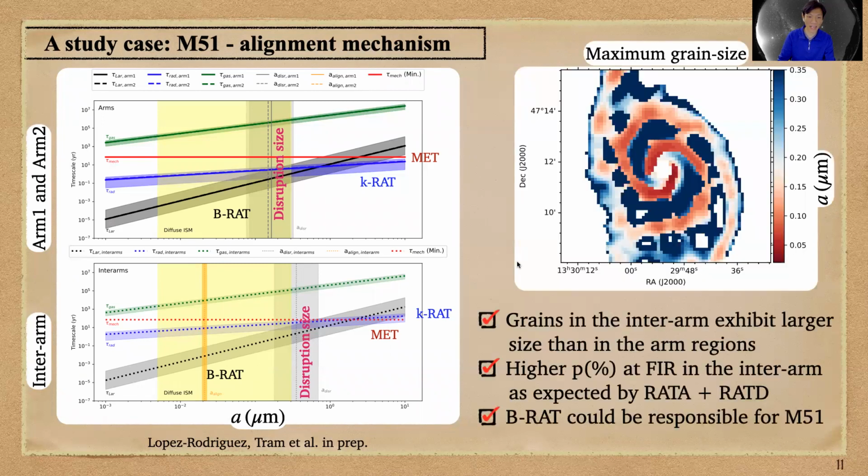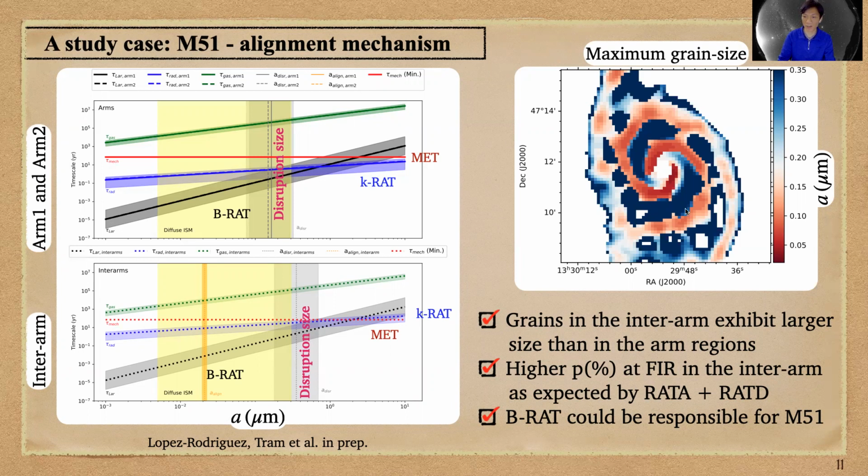And then we calculate the maximum grain size in each pixel in M51. The blue color code shows the large grain size, and the red color code shows small grain size. We conclude here that the grain size in the interarms, the blue region here, is larger than in the arm regions in the red color.